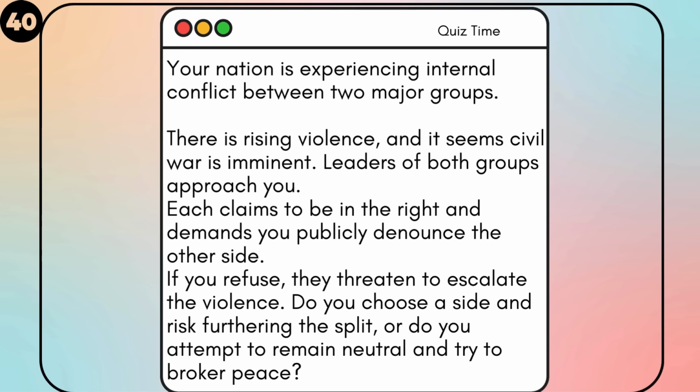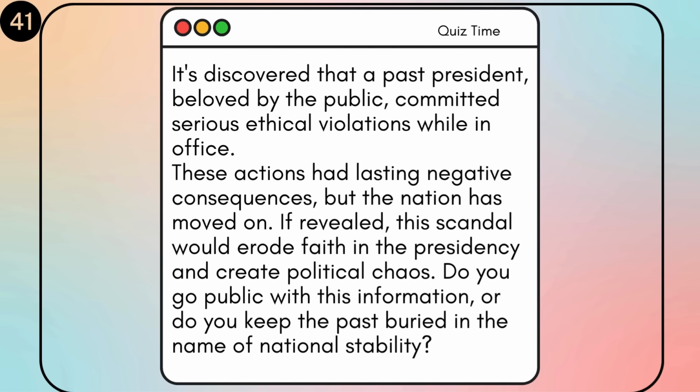Now, for our final scenario, consider this. A startling revelation surfaces about a former president, once revered by the public, having committed significant ethical violations during their tenure. While the nation has since progressed, uncovering these transgressions threatens to shatter the trust in the presidency and plunge the political landscape into turmoil once more. Do you advocate for transparency, risking upheaval for the sake of accountability? Or do you prioritize stability, choosing to keep the past buried?